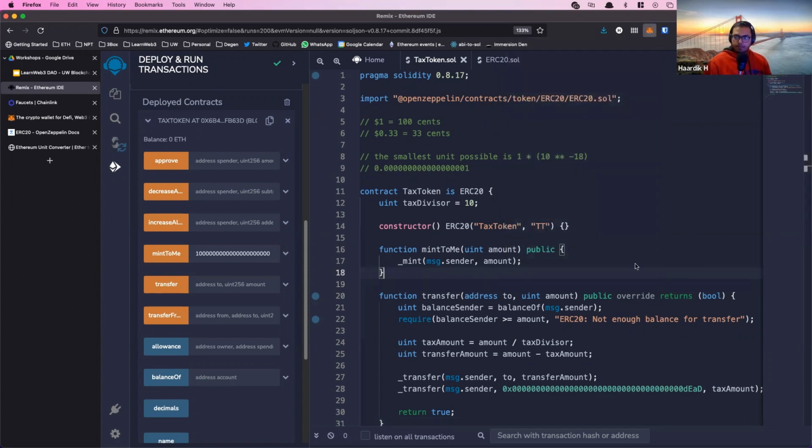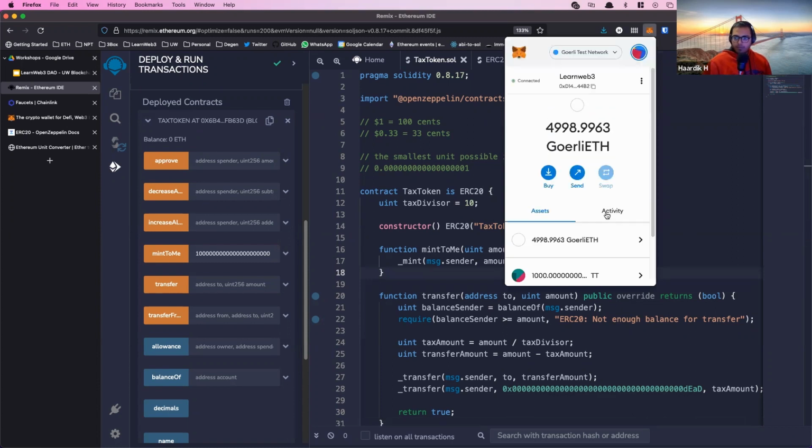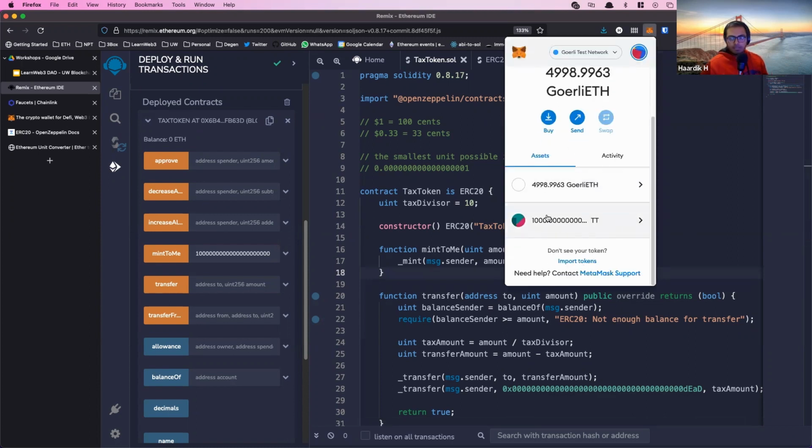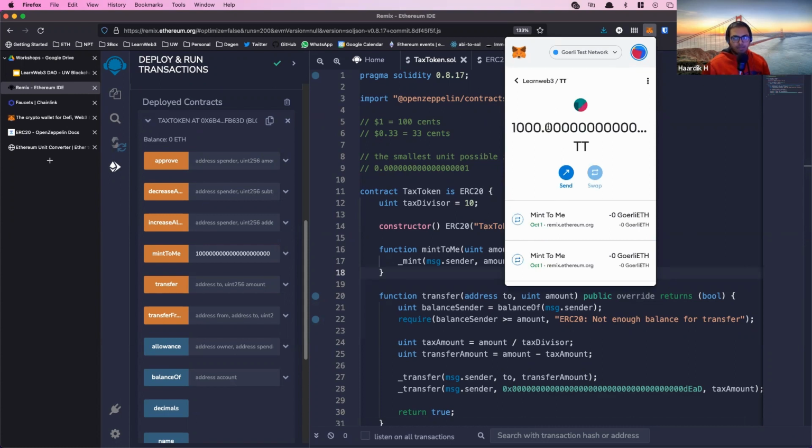All right. I think it went through. Yes. You see my balance now is like 1000 dot 0, 0, 0, 0, and there's a 1 at the end somewhere. This is how much TT I have now.